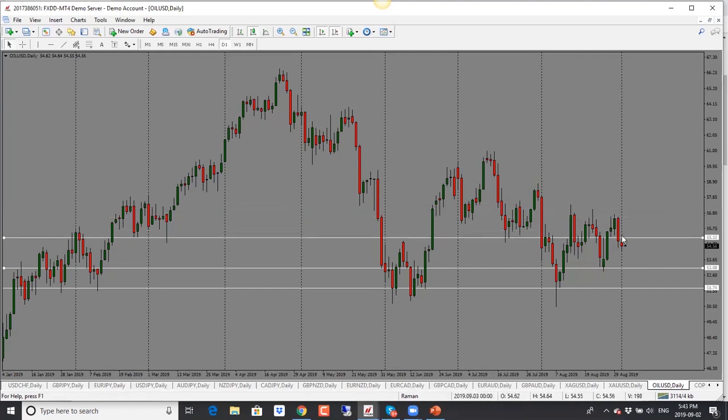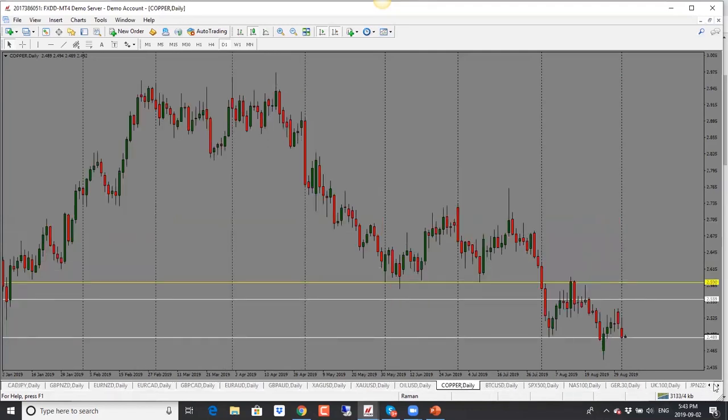We see that price has held below this previous level here. So bias is bearish right now. And if we see price hold below 55.20-ish level, then I will look for price to drop further towards 53 here. So bias is bearish for oil, and target is 53. Second target is 51.80. Actually, we could probably go for this one, 52.20. So bias is bearish for oil.